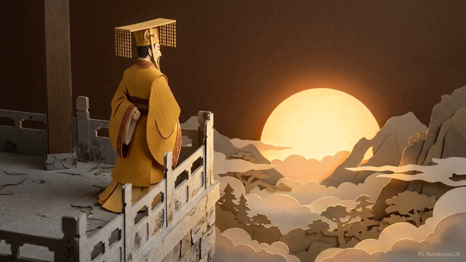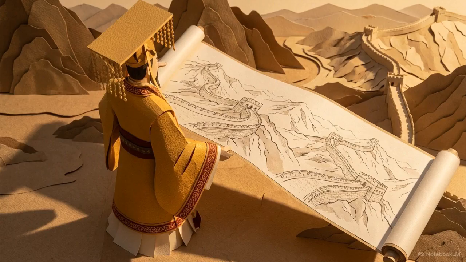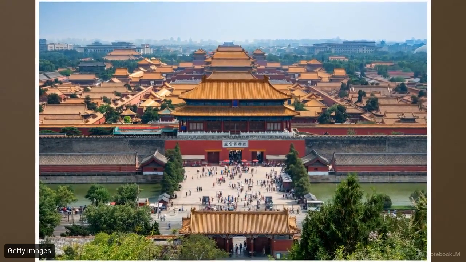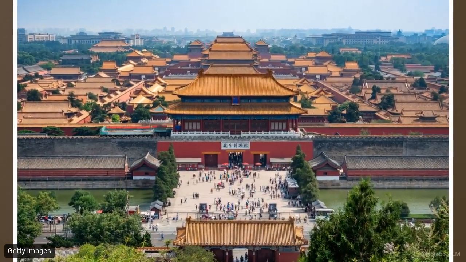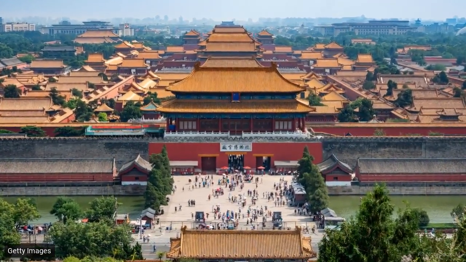The person at the center of all that land is the emperor. An emperor is the supreme ruler of an empire. For example, the first emperor of China ordered the Great Wall to be built. Imagine a ruler sitting in a palace of red and gold, wearing robes of fine golden silk.